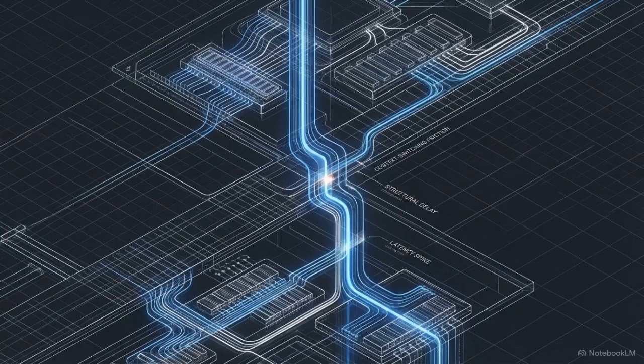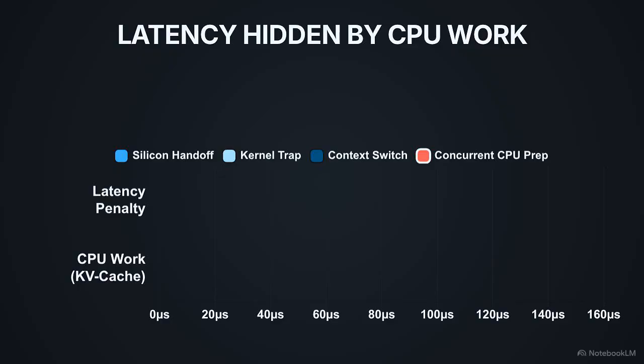Abandoning a pure hardware-to-hardware signal means we incur an XNU context switch latency penalty when the CPU is forced to wake up. This stacked bar chart maps out the multi-process sampling of that latency penalty. We record under 5 microseconds for the physical silicon handoff, roughly 15 to 20 microseconds for the I/O connect call struct method kernel trap, and another 15 to 20 microseconds for the XNU context switch. This nets out to a median, or P50, latency of about 17 microseconds.